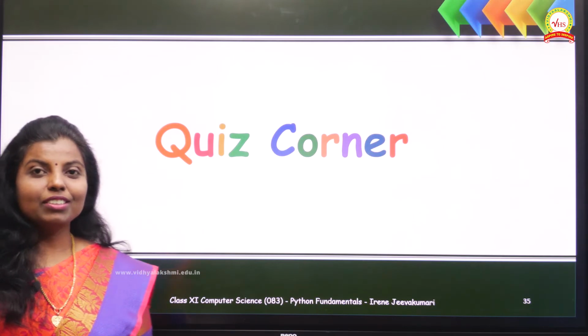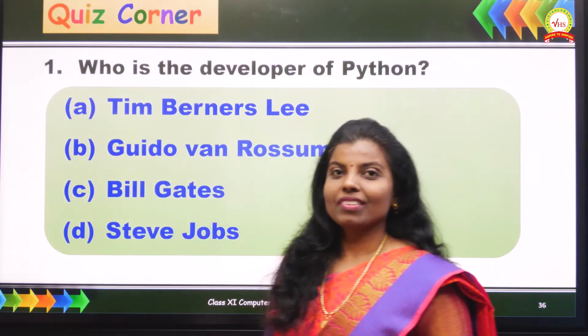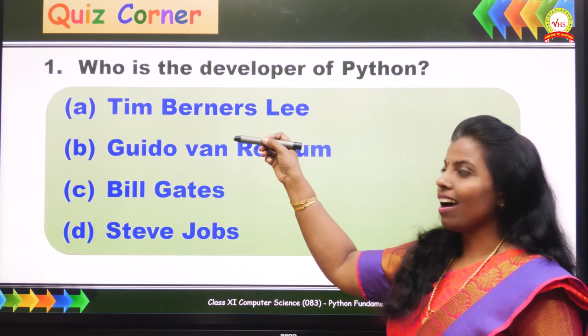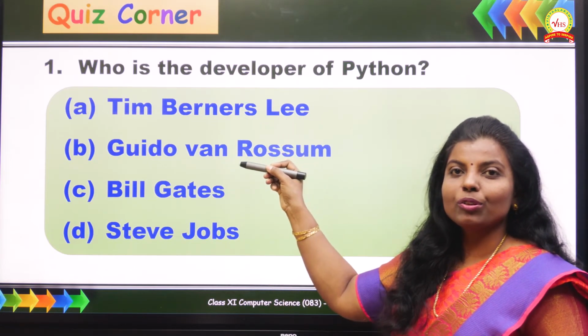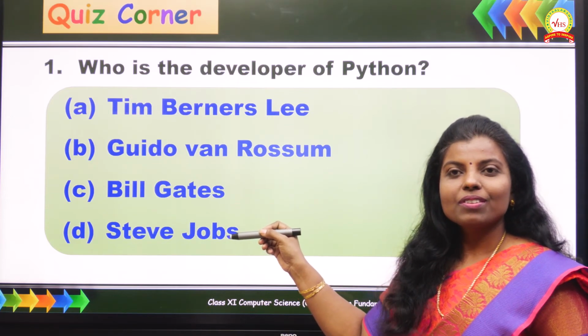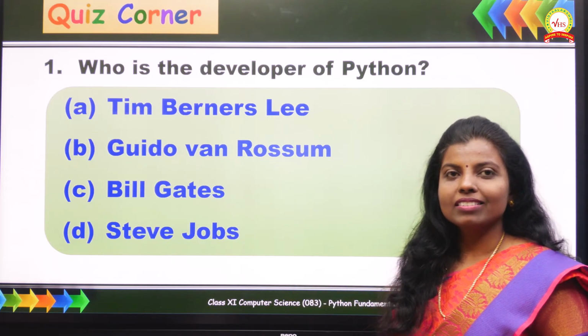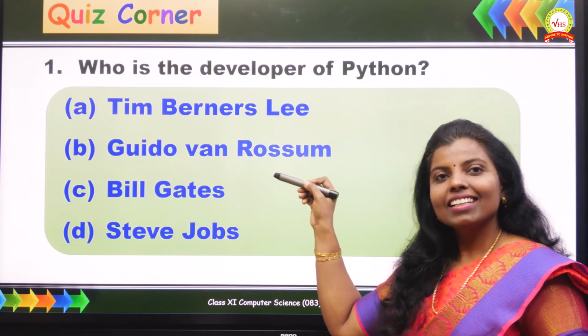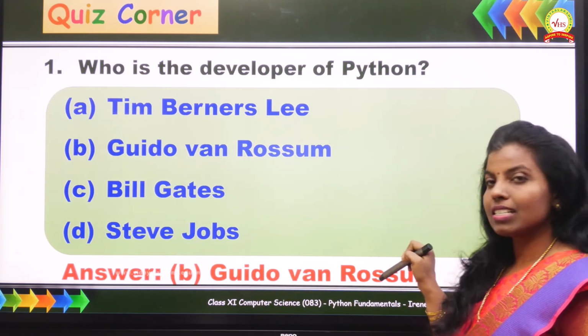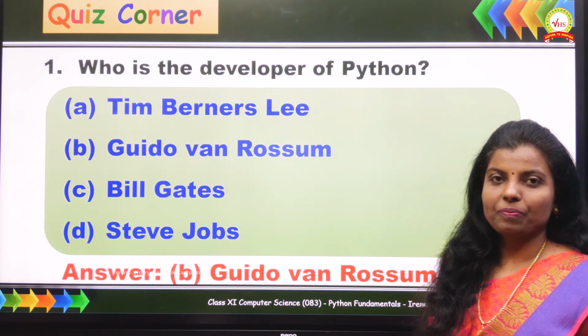Quiz corner, the first question. Who is the developer of Python? The answers are Tim Berners-Lee, Guido van Rossum, Bill Gates, and Steve Jobs. Who is the developer of Python? It is Guido van Rossum. So, Guido van Rossum is the correct answer.